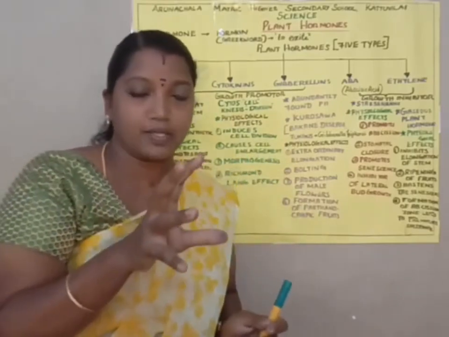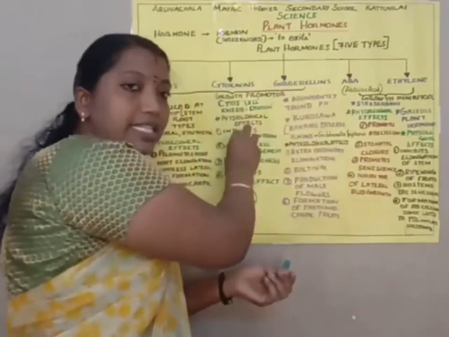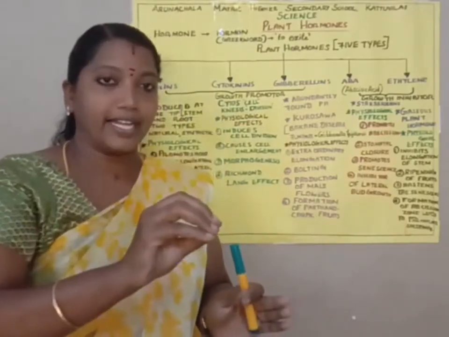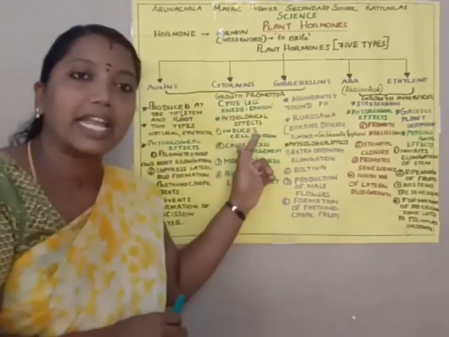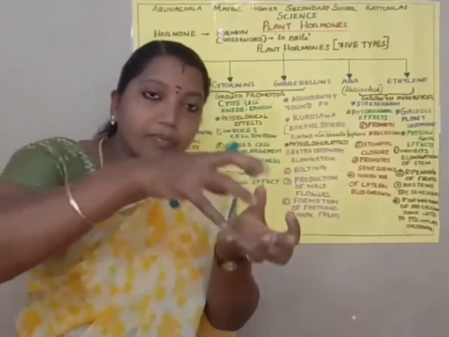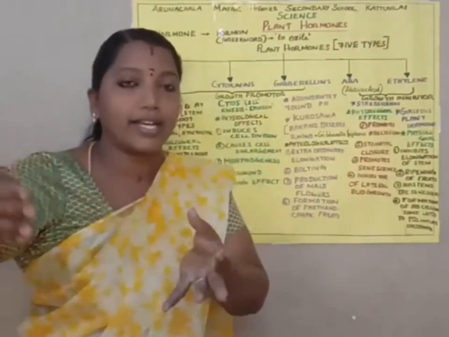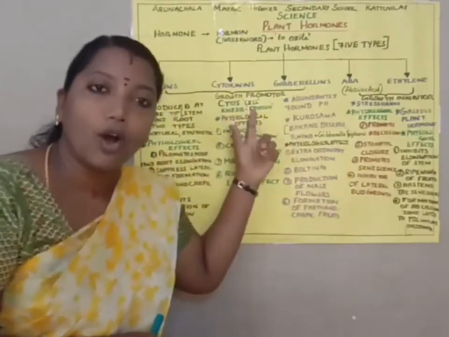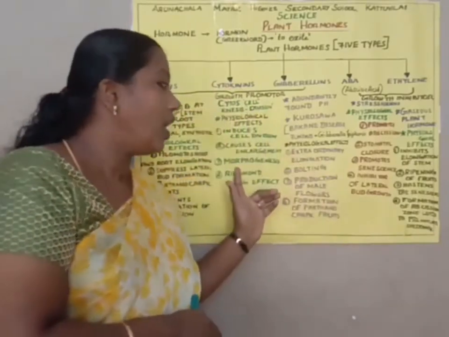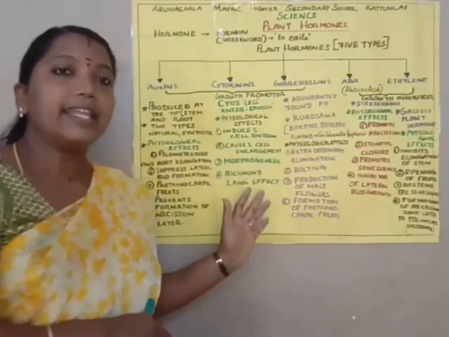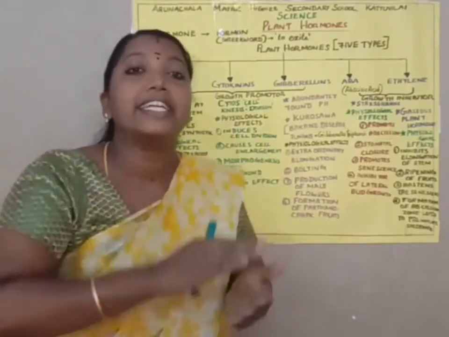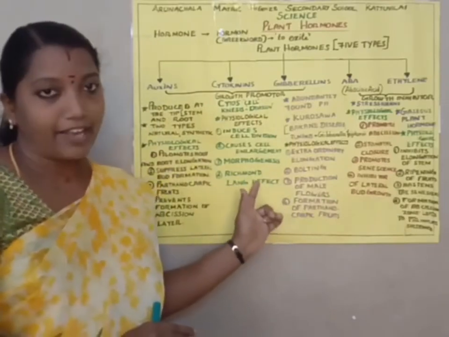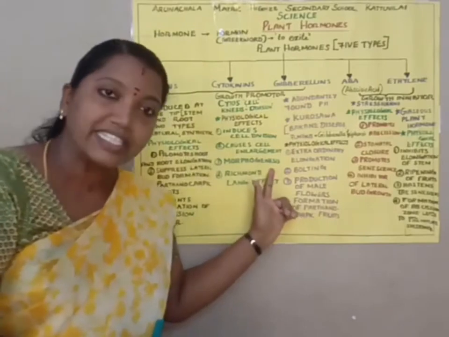Next we can see what morphogenesis is. Morphogenesis means that with the help of auxins as well as cytokinins, new organs are formed from the callus. Do you know about the callus? Callus means tissue, and from there we can produce new organs. In tissue culture, new organs are formed with the help of these hormones. That process we call morphogenesis. Then this hormone also helps to delay the aging of plants. That process we call the Richmond-Lang effect.